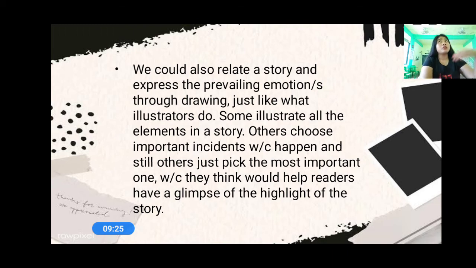Either the illustrator draws all the things that happen in the story, or only the highlight for us to have a glimpse of the story. But in every story, there is always a drawing. Do you understand me? Okay. So, we express or prevail emotion through drawing. Do you understand?